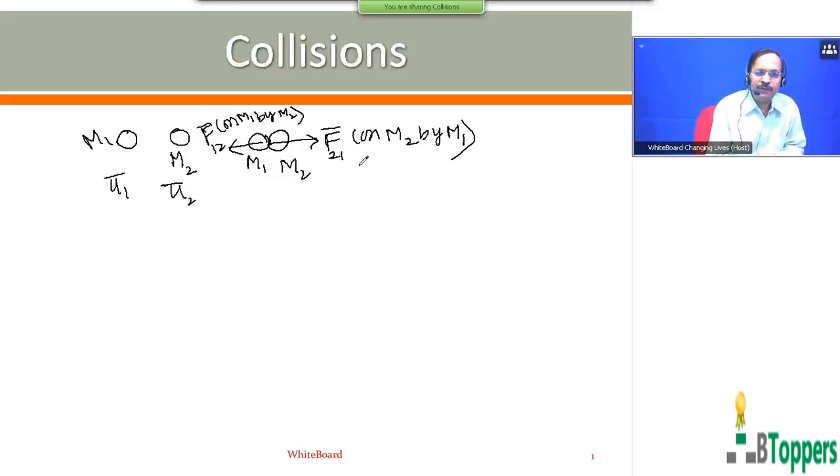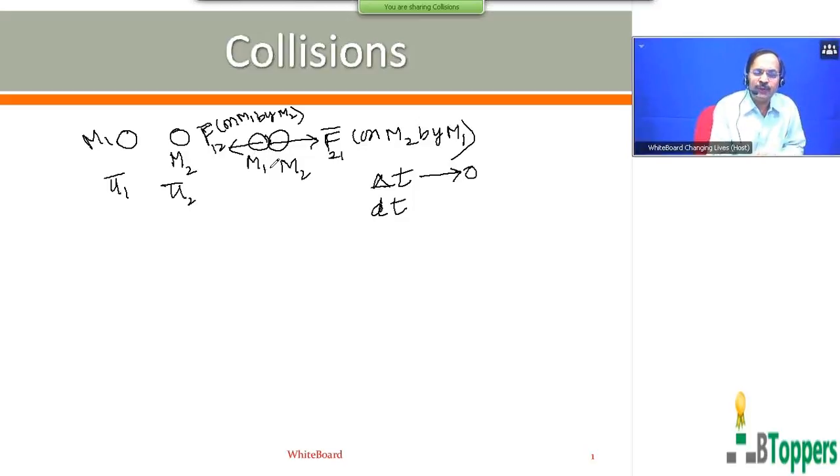So let us suppose the time of collision, usually denoted by delta t, is very short, mathematically speaking tending to 0. For an infinitely small time interval, we can denote it by dt. Let us consider a simpler situation where no external forces act on the system of the 2 masses m1 and m2.